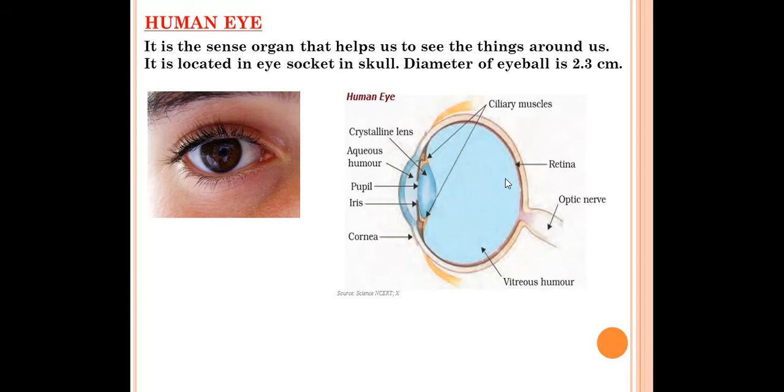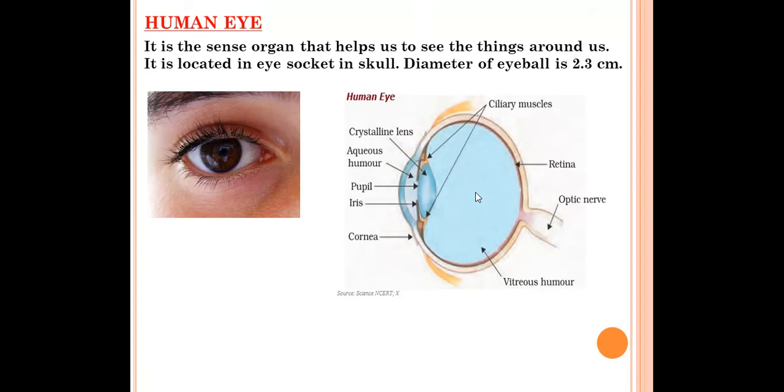What is the nature of the image which is formed on the retina? It is a real and inverted image. The retina is like a delicate membrane having an enormous number of light-sensitive cells. It works like a screen where the image is formed. When light comes and these cells get illuminated, they generate electrical signals.